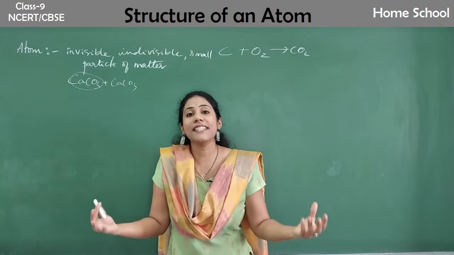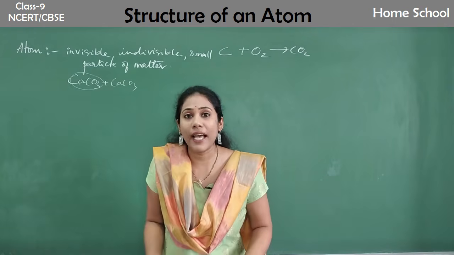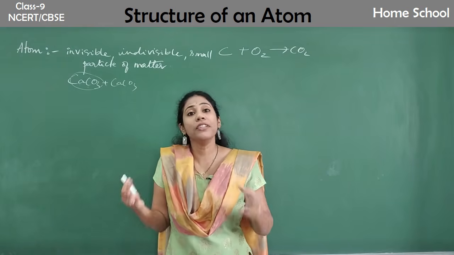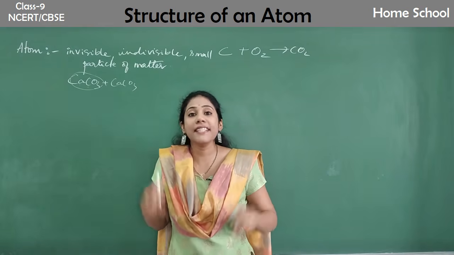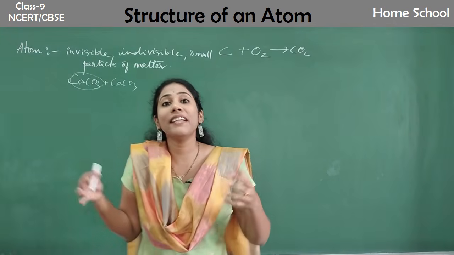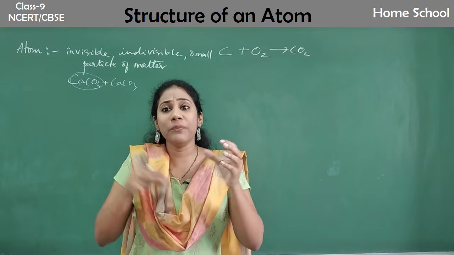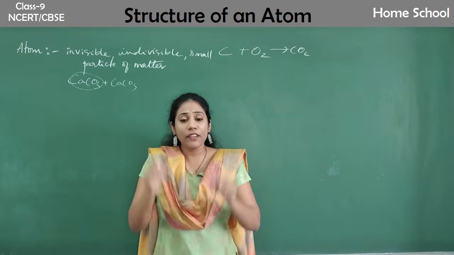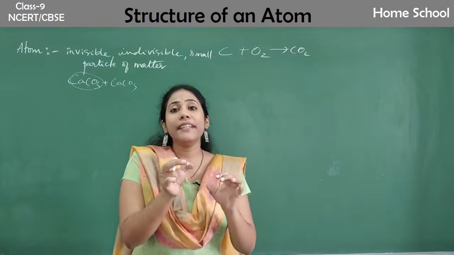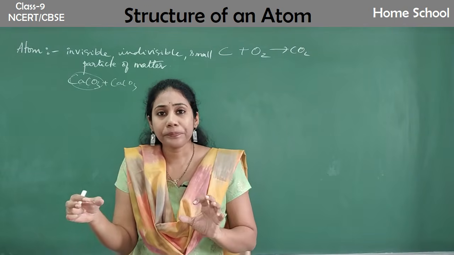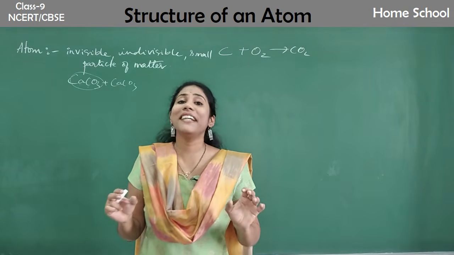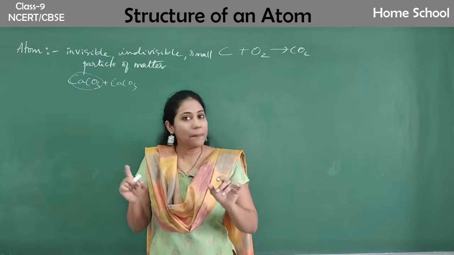You will actually understand what is so special about the atom. Once you know the structure of atom, you can easily tell which atom can combine with which atom. So what is there in an atom which is making it special, and why can an atom combine with so many other atoms? This is the main idea you will get from this chapter.